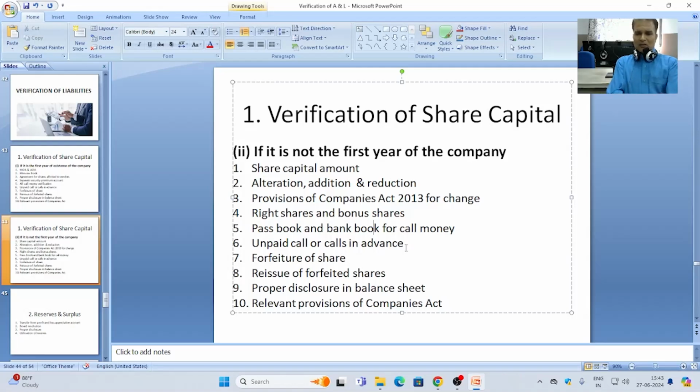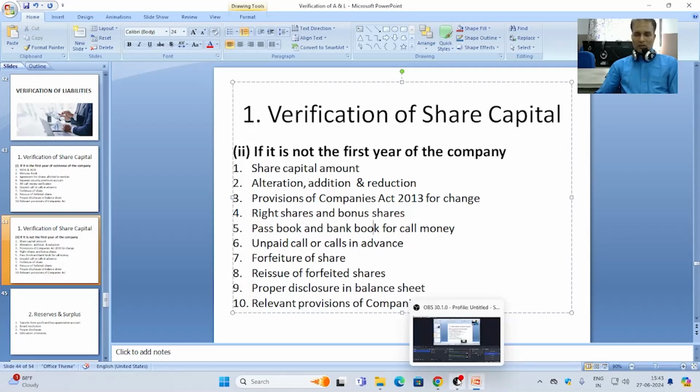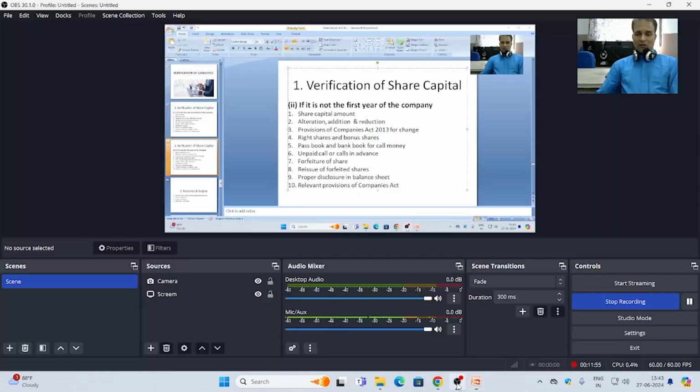Because equity shareholders are the actual owners of the company and they have a very keen view regarding the operations of the company, regarding the success or failure of the company. So it should be very carefully verified by the auditor.